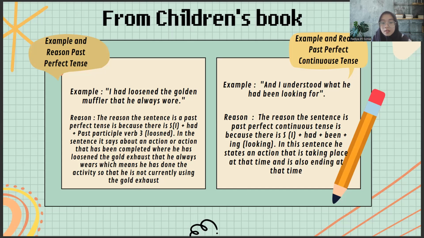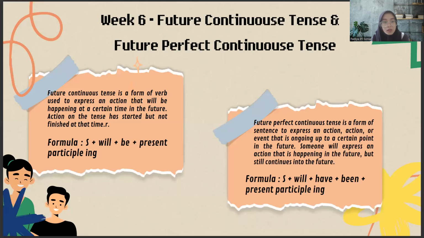In the sentence, the state and action is taking place at the time and is also ending at the time. And the next, week 6: future continuous tense and future perfect continuous tense. Future continuous tense is a form of verb used to express an action that will be happening at a certain time in the future. The action has started but not finished at that time. And the formula is subject plus will plus be plus present participle (-ing).